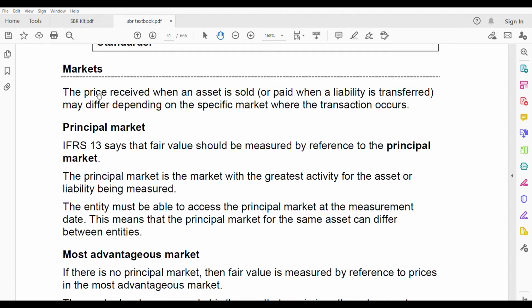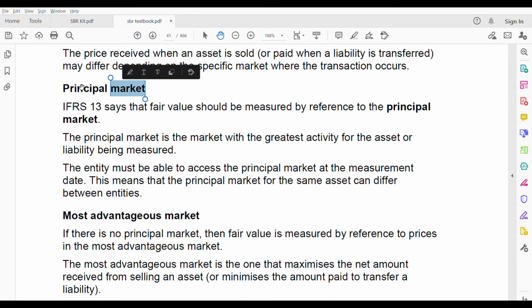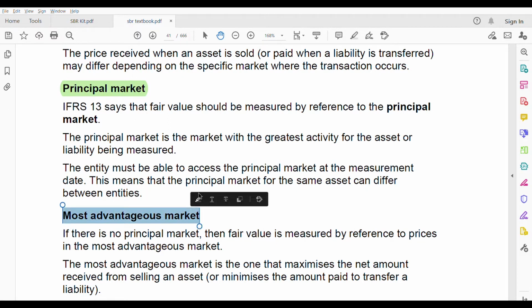The fair value, the price received when an asset is sold, may differ depending on the specific market where the transaction occurs. This is the same definition for fair value only. That means fair value may differ depending on the specific market where the transaction occurs. It depends on which market the transactions are occurring. The fair value will change. Is it the principal market or the most advantageous market? Make sure that you know these two markets, the definitions, because you need these two to calculate fair value. We'll do a calculation also shortly.